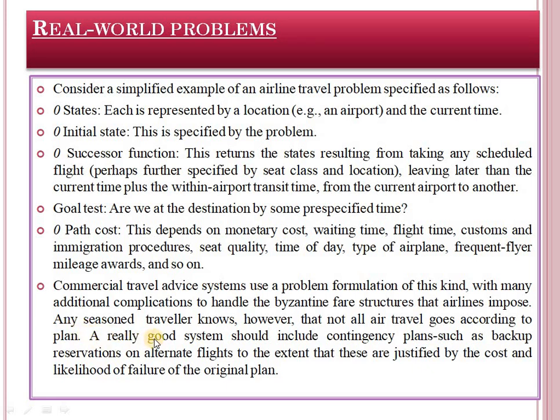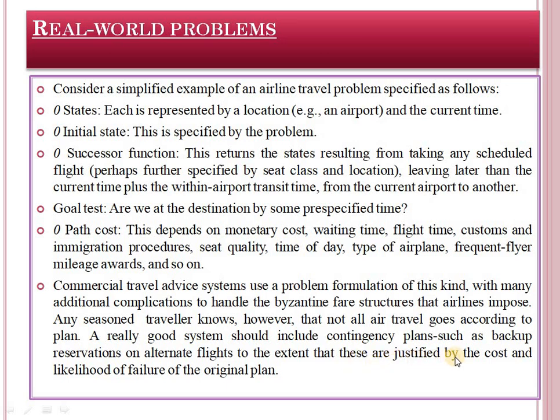A really good system should include contingency plans such as backup reservations on an alternate flight to the extent that there are justified by a cost and likelihood of a failure of the original plan. Means it must have a different plan, or plan A, plan B, or we can say we must have a backup plan. This is what a real world example.